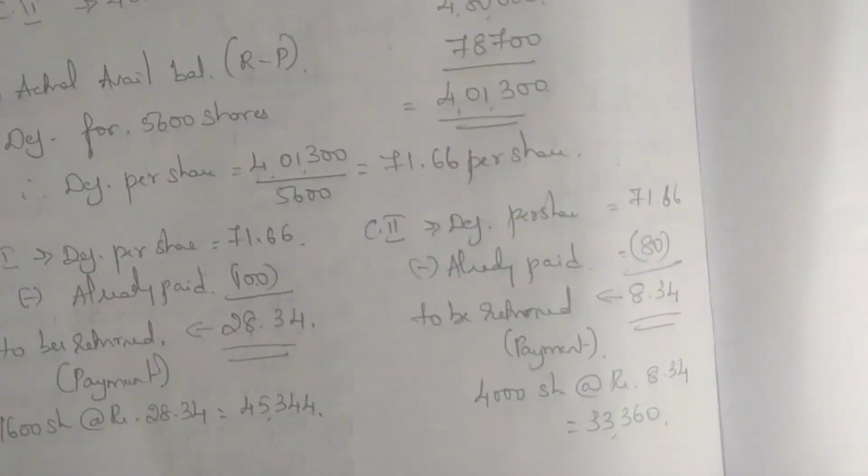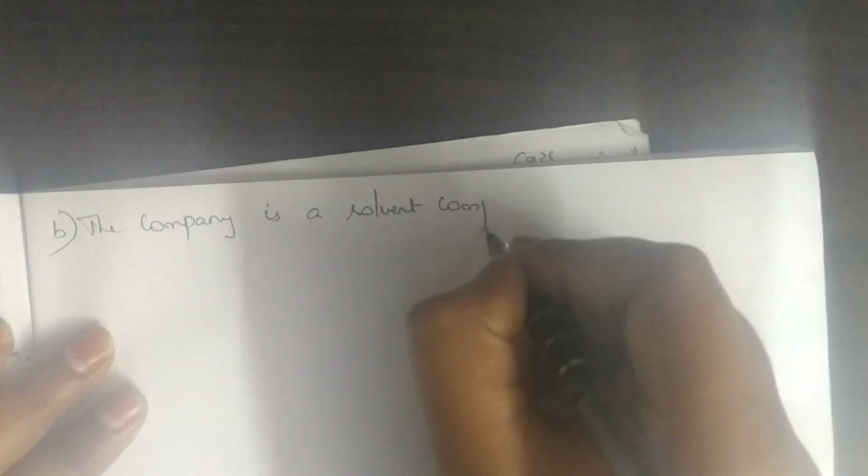What is solvency? What I explained to you in the first class: when the company can pay all its debts, we call that company a solvent company. So here, if you have observed in this problem, the company is able to pay its preference shareholders, and the remaining balance is given to the equity shareholders. So I write my conclusion as: the company is a solvent company.